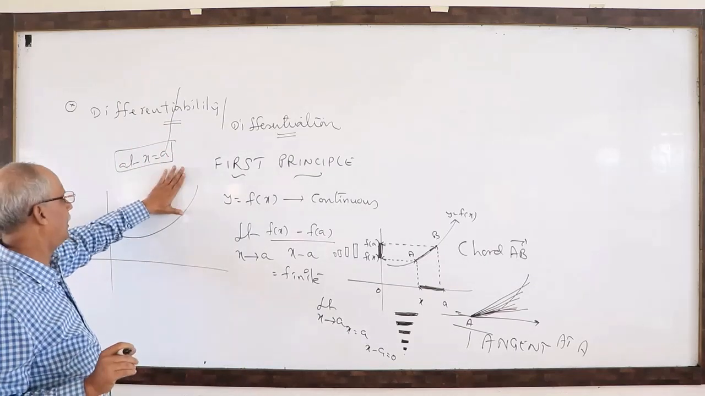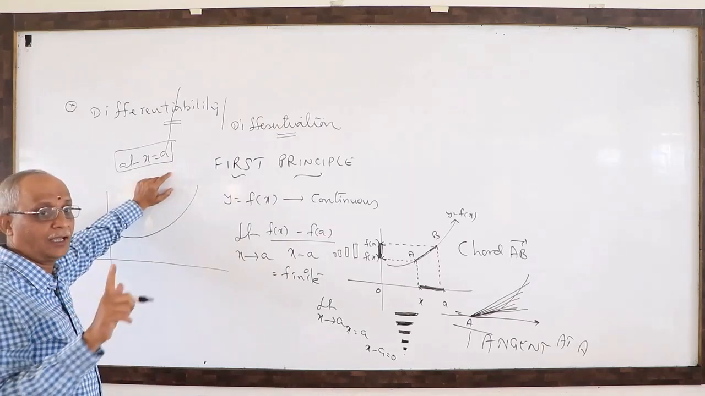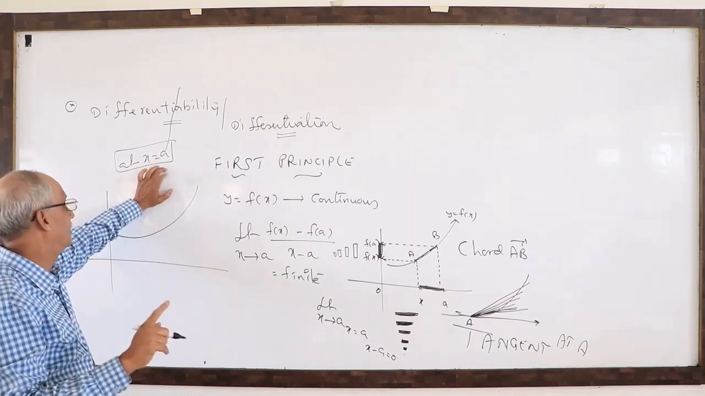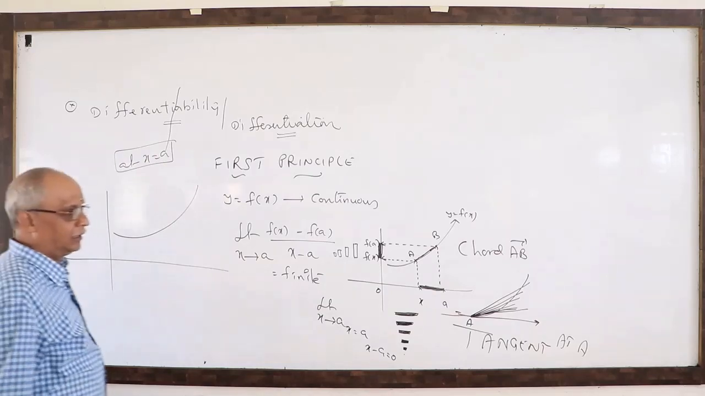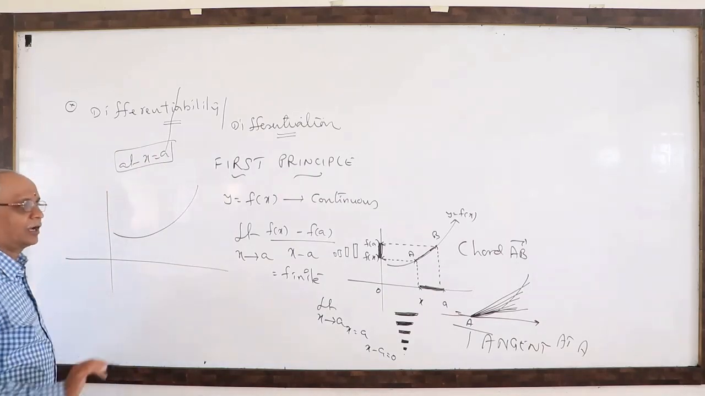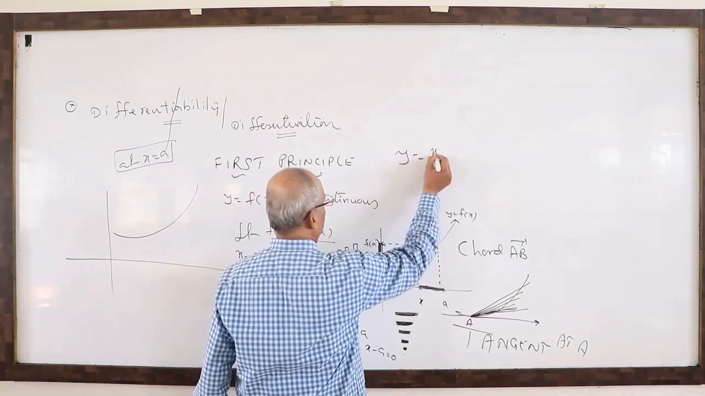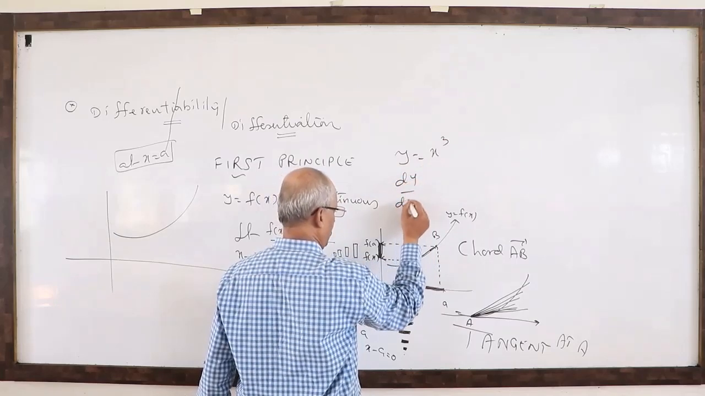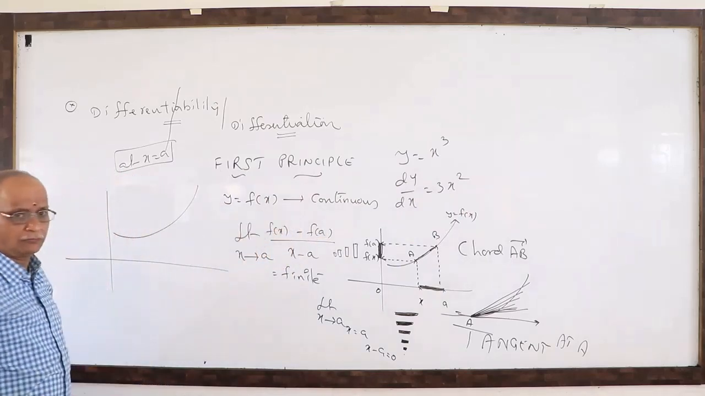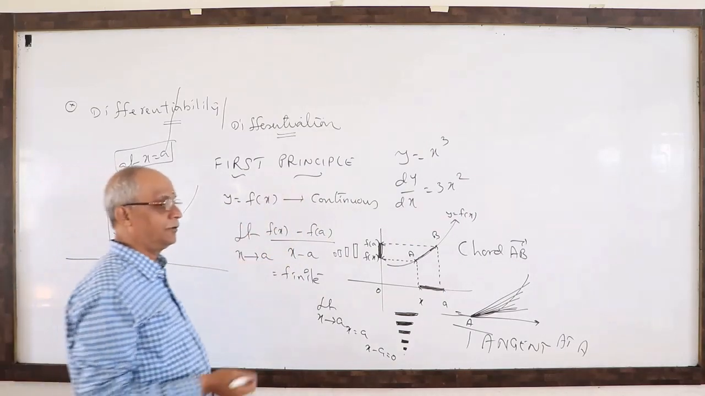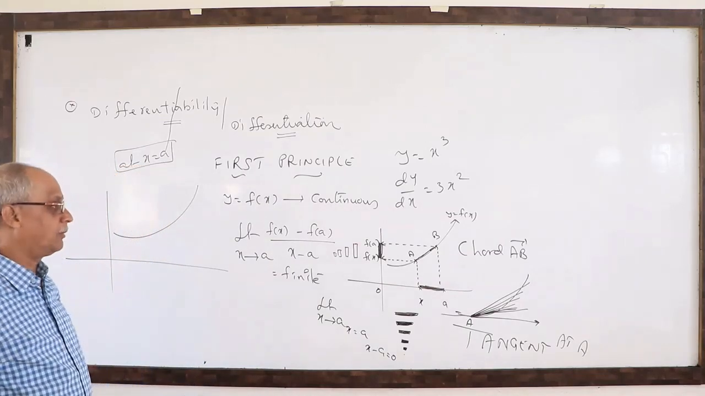Finally, what is the simple idea? A function y is equal to f of x having a derivative at a particular point is called differentiability. Without point reference, in general, it is called differentiation. Example, suppose y is equal to x cube. What is dy by dx? Everybody will write 3x square. Here is there any point reference? No, nothing. We didn't mention any point. That is called differentiation.